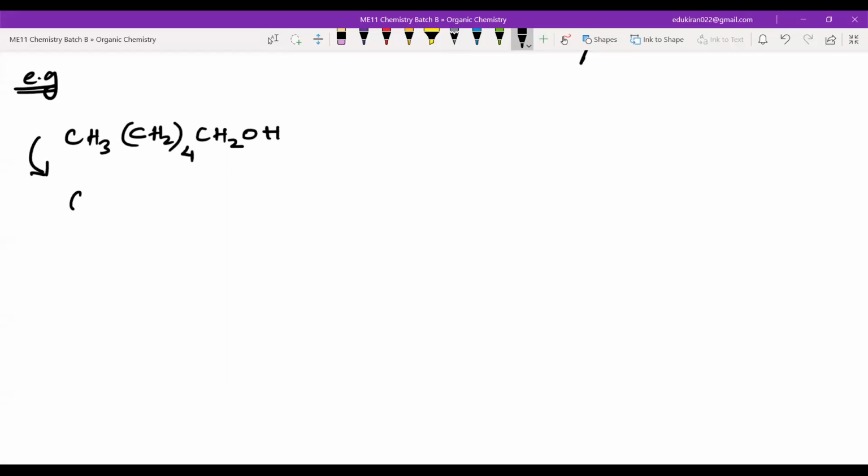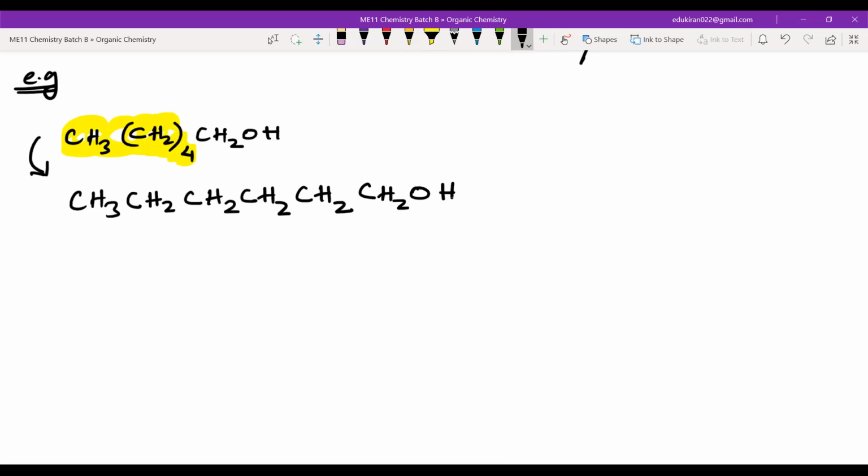One step in expanding will be CH3. Then you write CH2 4 times: CH2, CH2, CH2, and CH2. So we are done till here. CH2 we have written 4 times, and what is remaining is CH2OH. Then you will write CH2OH. Okay, I'm going very slowly. You can go fast if you have these clear.